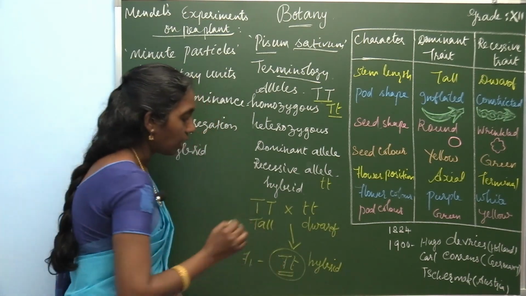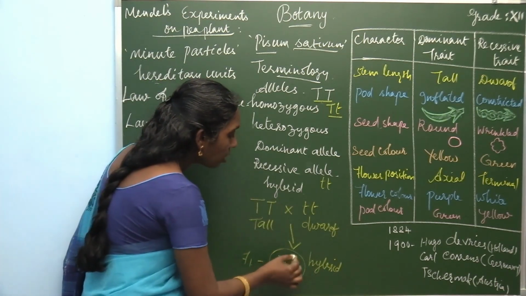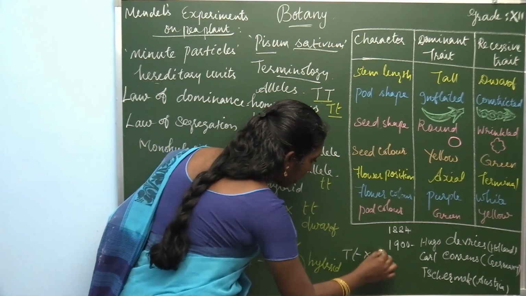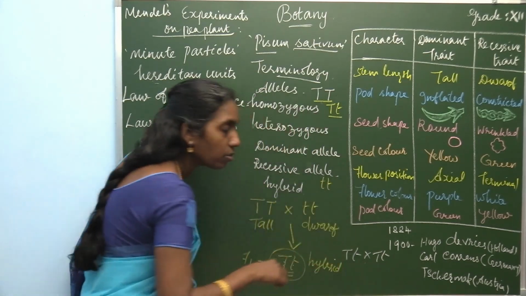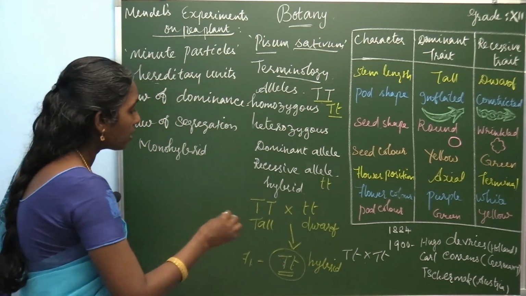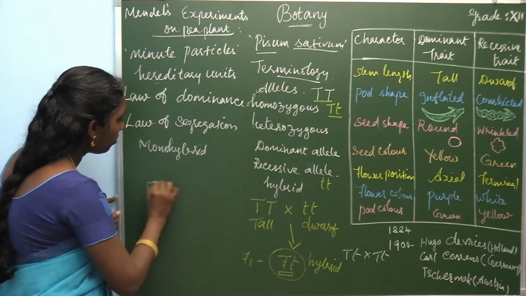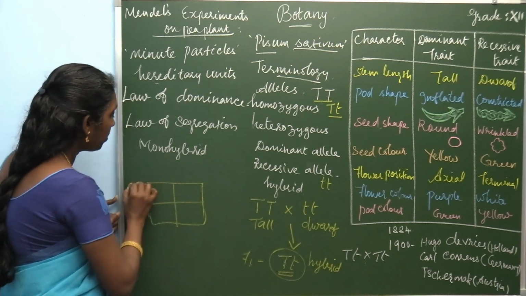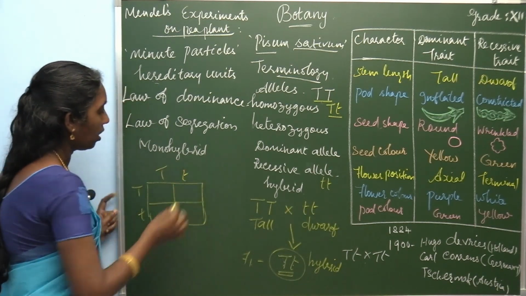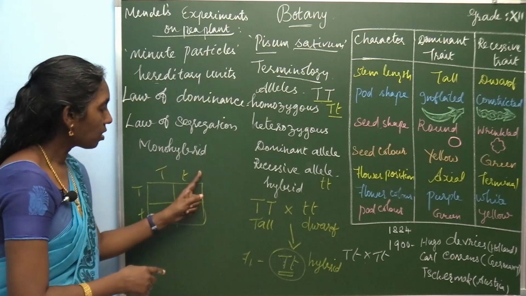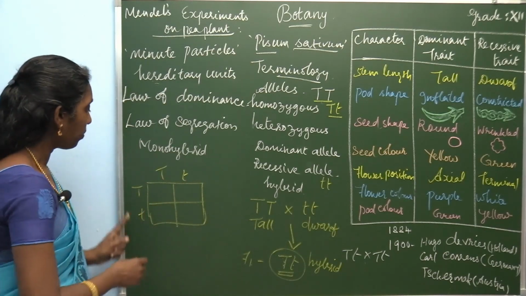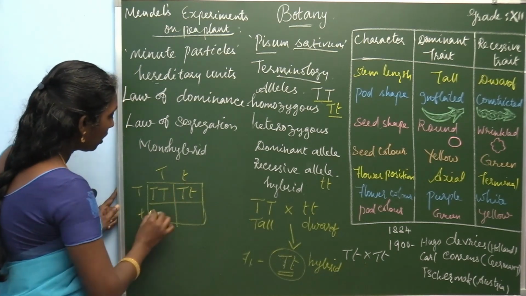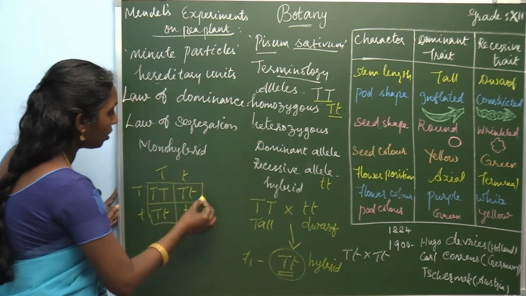See, this is the F1 generation. When you make a self cross between capital T small t and capital T small t, in the F2 generation it produces capital T capital T, capital T small t, capital T small t, and small t small t.